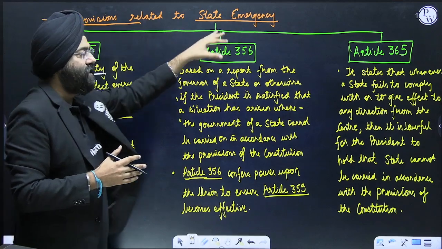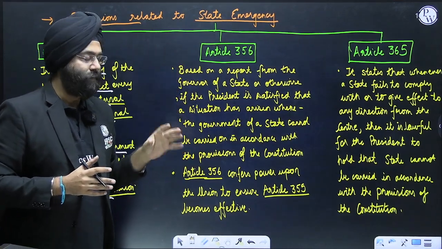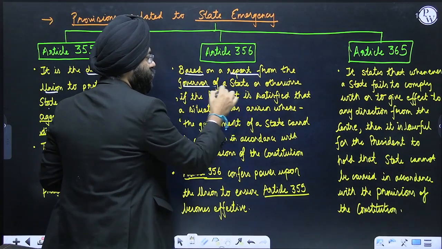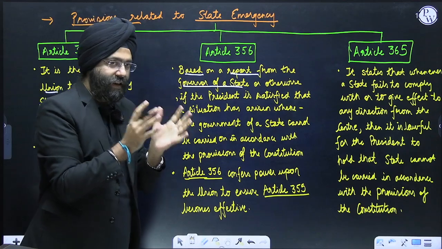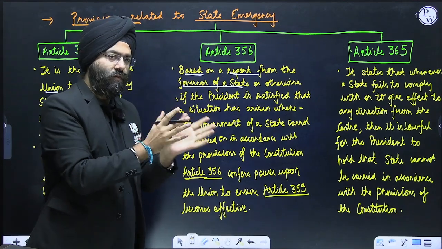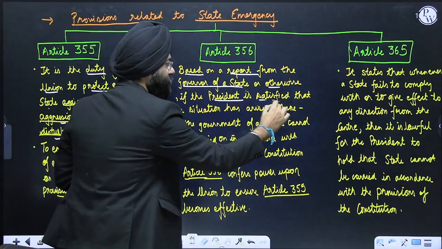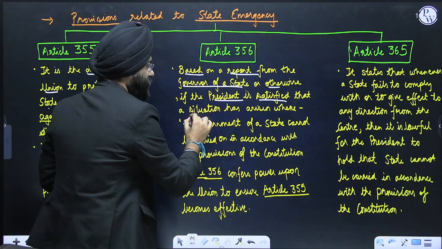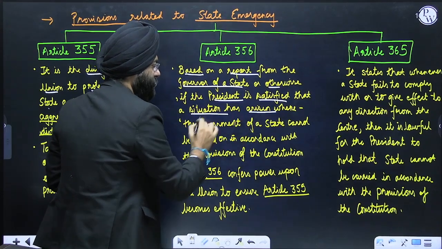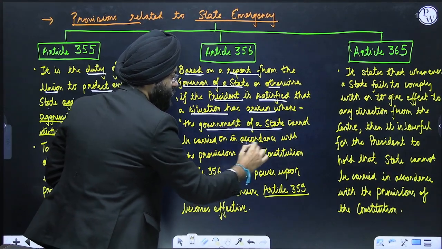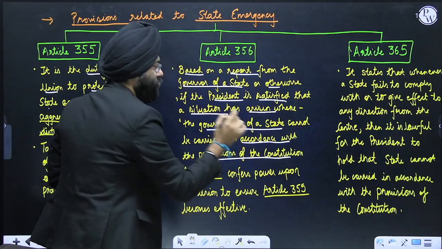Now comes Article 356, the very important article. Based on the report from the governor of a state, or otherwise, if the president is satisfied that a situation has arisen where the government of a state cannot be carried on in accordance with the provisions of the constitution.